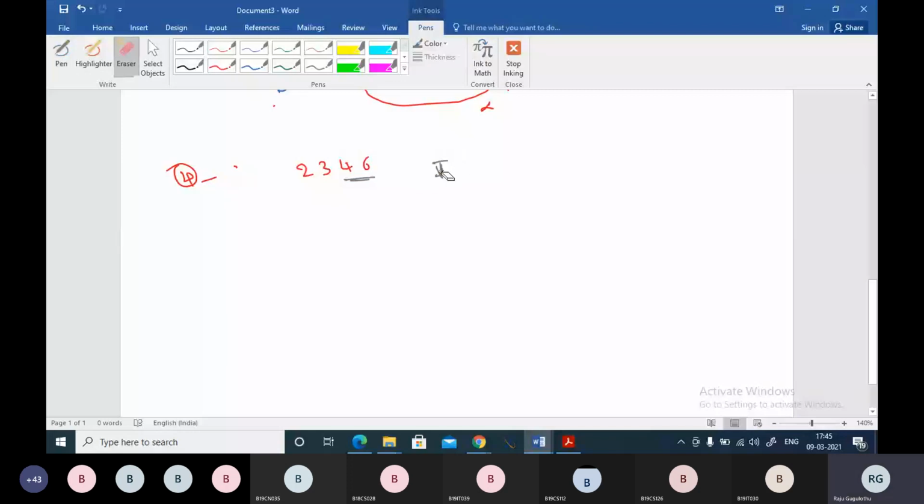So let's see, 46 is the number formed by the last two digits, and if I divide it by 4, it is not perfectly divisible. You can see over here 11 fours are 44 and 2 is the remainder. So this number is not perfectly divisible by 4. So you can say 2, 3, 4, 6 is also not divisible by 4.